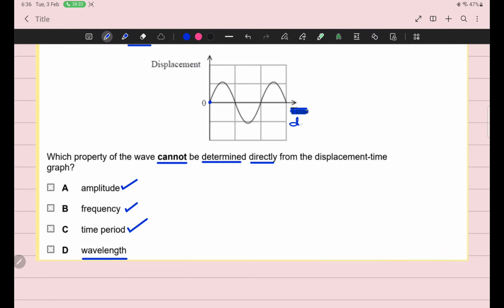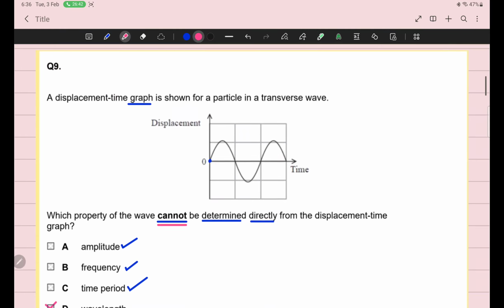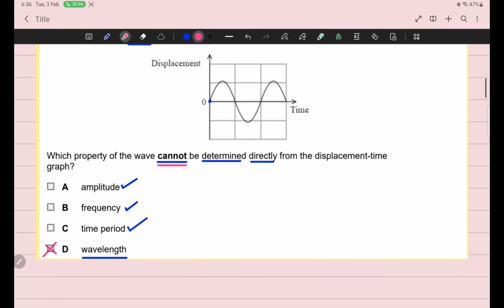If it is distance, then I can determine wavelength. But right now, along the x-axis you are given time, and by time you can calculate time period, frequency, and amplitude, which is the vertical distance, but you cannot determine the wavelength. So the right answer of this question is D.